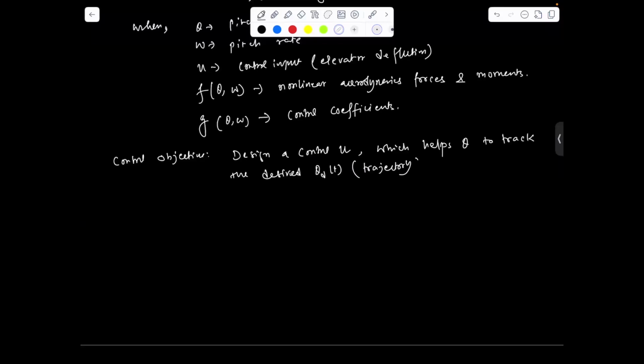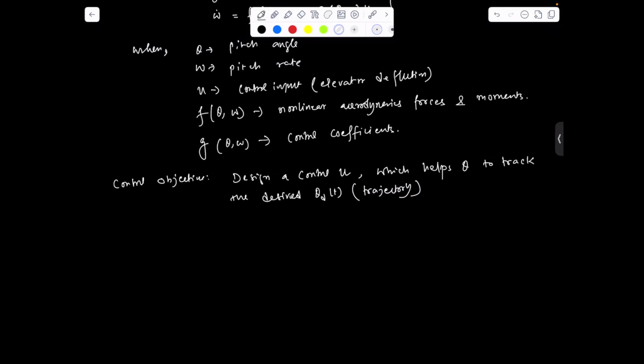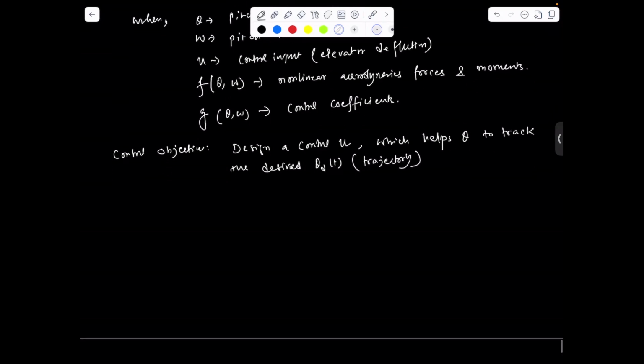This is a very interesting problem: how can we design a control for the system which can help to track the desired trajectory of the system? So this is our control objective for this example.